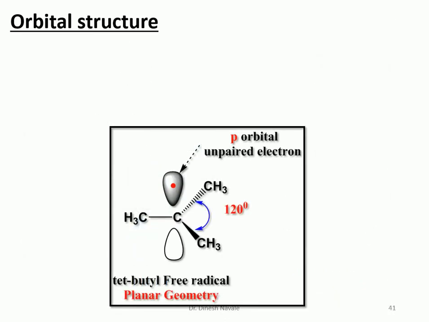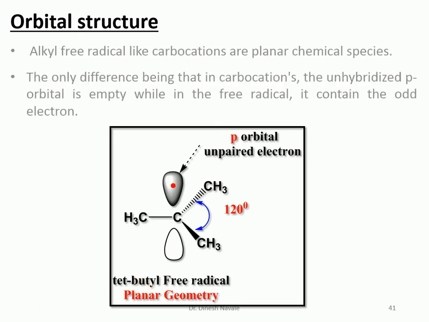So this is one of the best possible orbital structures in the case of sp2 hybridization. We can easily see the carbon, which contains three bonds and one free radical, which is in the p orbital containing the unpaired electron, and the carbon is sp2 hybridized. If it is sp2 hybridized, obviously the bond angle will be 120 degrees and the geometry will be planar. This is the case for the tertiary butyl free radical.